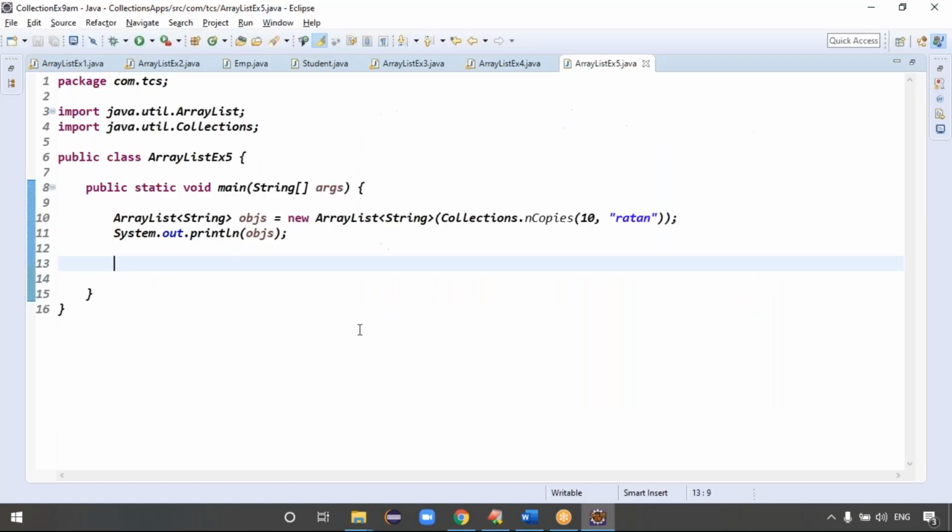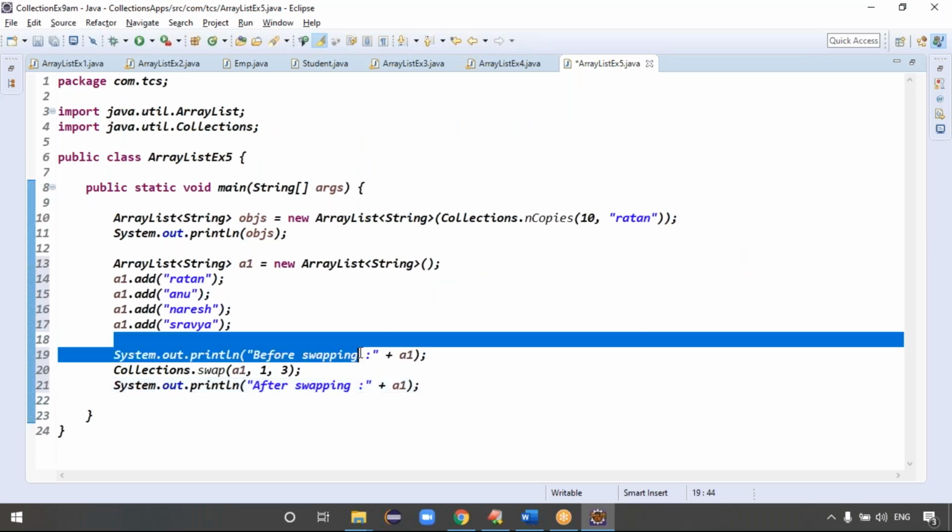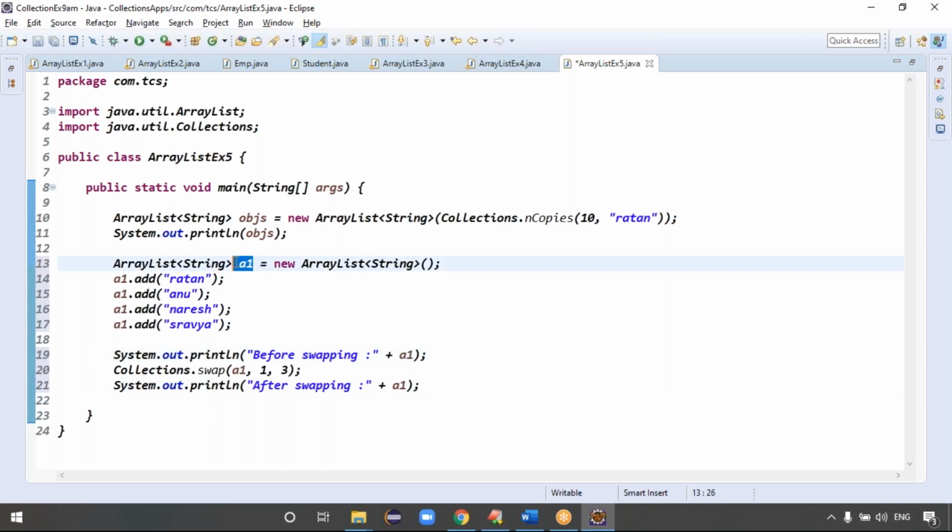In the second one you can see I took an array list of strings. I can swap the data, guys. Here a1 data is there. Before swapping it is normal data, right? Ratan, Anu, Naresh, Shravi is there. Then the Collections class contains the swap method. Here the nCopies method I'm using, and here the swap method I'm using. And what am I swapping here? First to third, third to first.